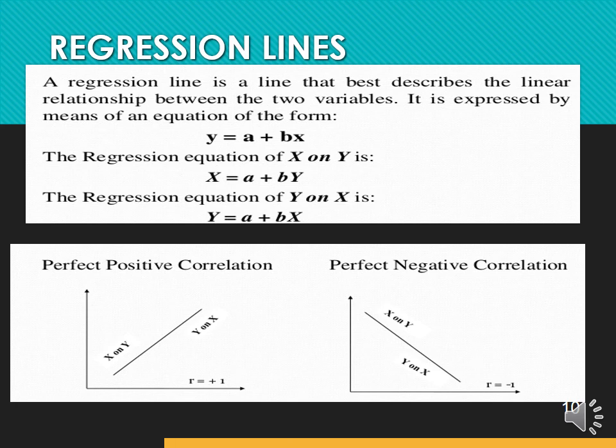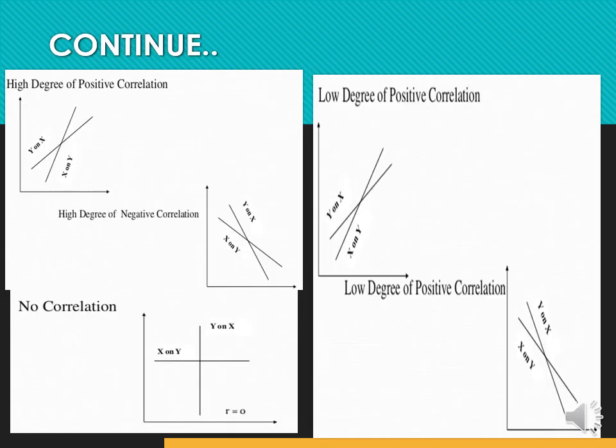These are the graphs showing positive correlation and negative correlation. There were also some more graphs, like high positive correlation and low positive correlation. The graphs were seen on the screen, and no correlation is also shown in the figure, where for no correlation r = 0, that is, the correlation coefficient is 0.